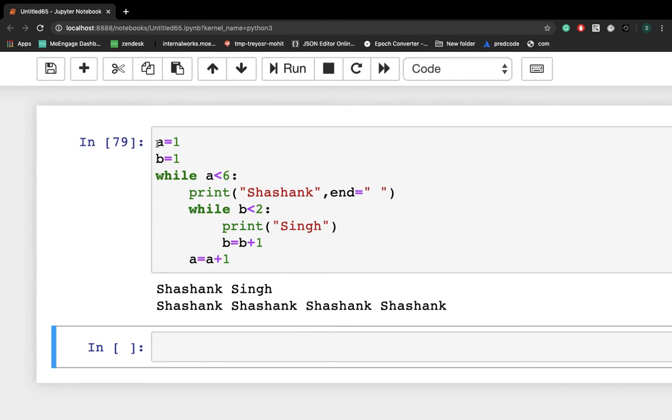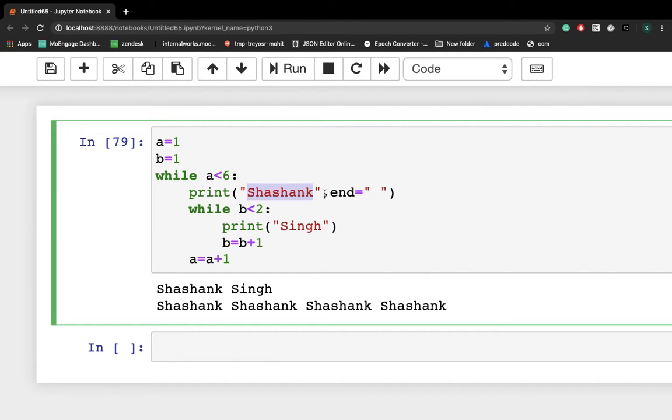So initially let's talk about 1. So 1 is less than 6, so obviously it will return a true value because 1 is literally less than 6. So we'll print Shashank, and end will tell the next statement will be executed in line with Shashank, right? So a is equal to 1, 1 is less than 6, Shashank gets printed. b is equal to 1, 1 is less than 2, Sing will be printed in line, so Sing is printed, right? Now b is equal to 1 plus 1 will be 2, right? So next time 2 is less than 2 will return a false value, right?